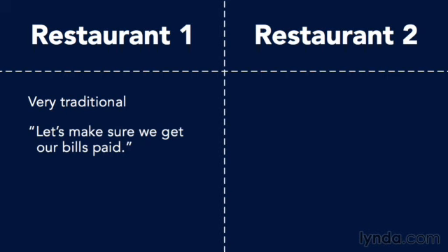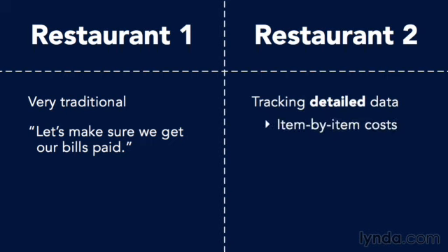Very traditional. Now, you and I are over here in restaurant number 2. We know that managerial accounting can be a competitive tool. Here's what we do with our accounting system. We use bookkeeping to gather the data, and then we organize the data. That's what managerial accounting is, organizing all these data we've got in our company. We know, for example, item by item, how much each item on our menu costs. You come on to our soup and salad restaurant and order tomato basil soup. We know exactly how much it costs us to prepare that, the raw materials, and to cook it and serve it. We know all the costs.